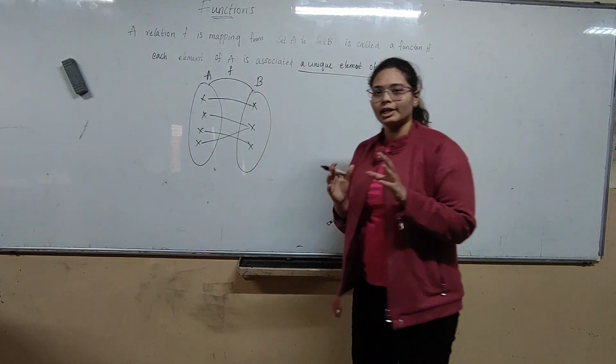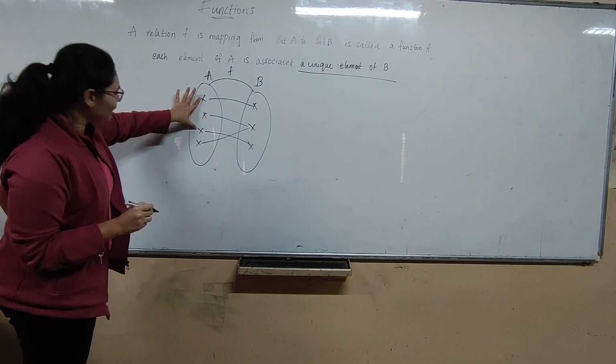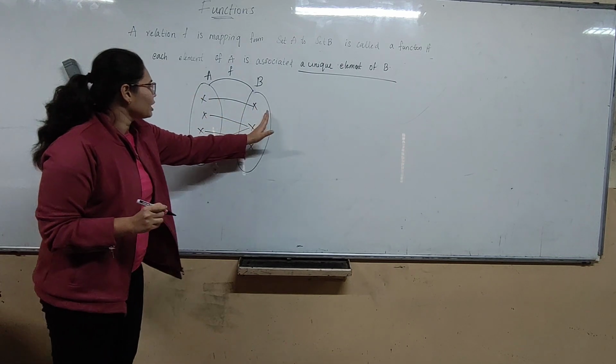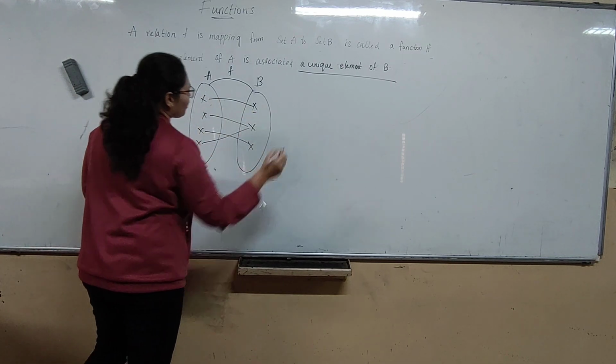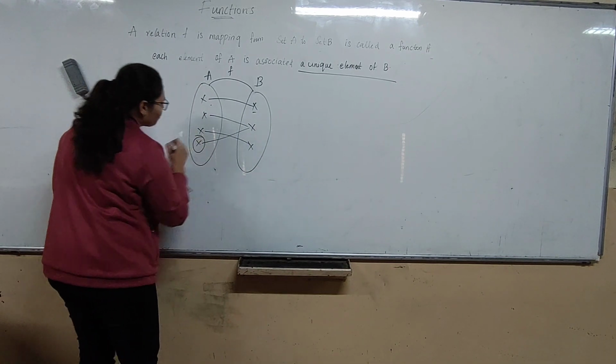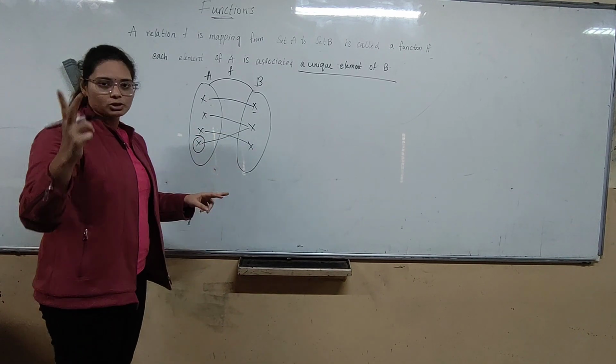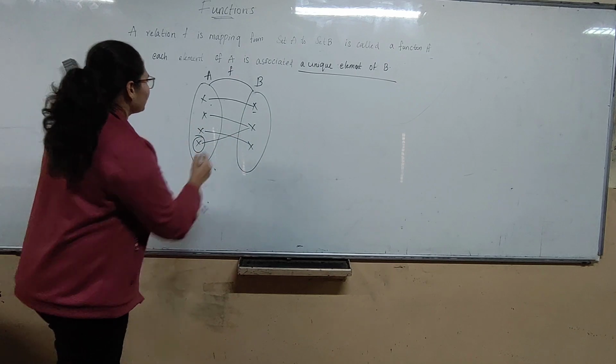First understand this. Every element of A should be associated with some element of B, and also this element of A should not have two associates in B.